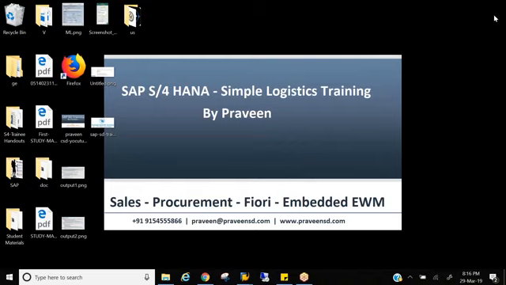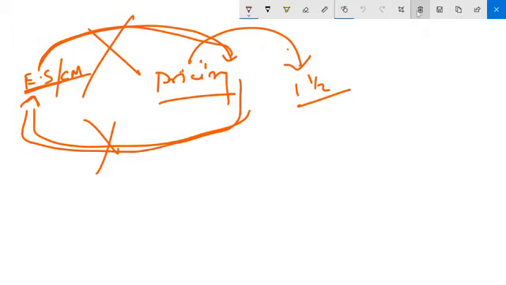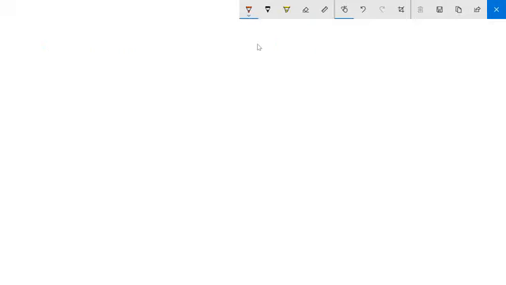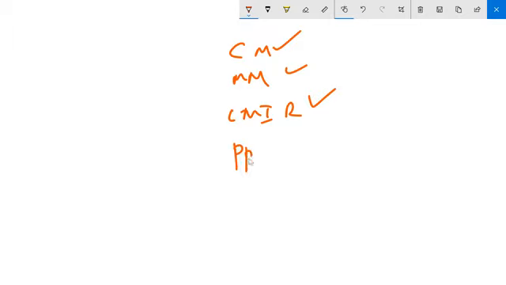What is pricing? If you remember, at the time of master data, I told you there are 4 master datas. One is customer master, material master and CMIR, which we already finished. And at the time, I also told you one more master data is pricing, or price master, or condition master. It can be called anyway.